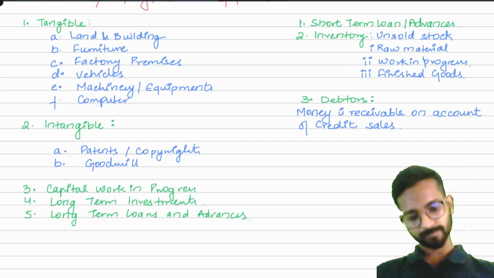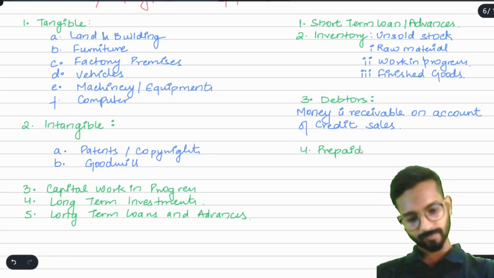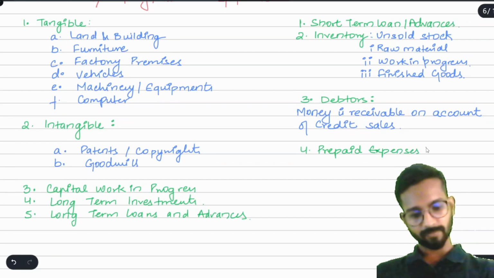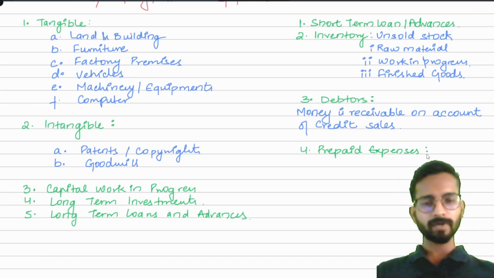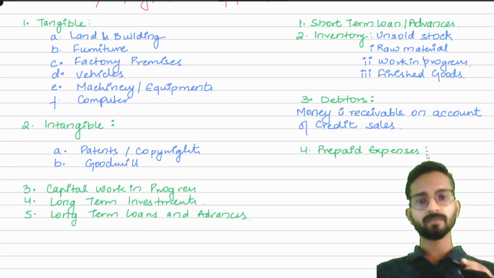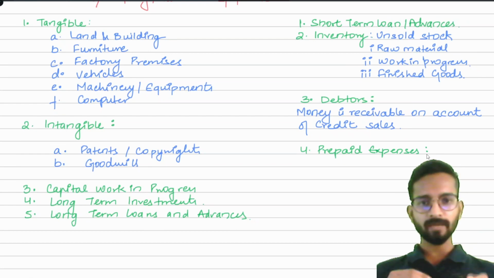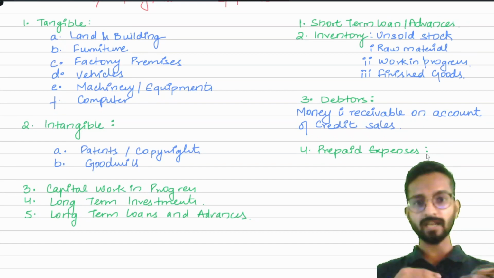After this, the next current asset is prepaid expenses. What is prepaid expenses? Suppose I pay my employees on the 1st of every month for the entire month. Suppose the business starts in January, I am paying on 1st January the entire salary of January.